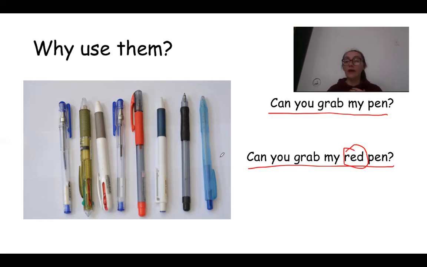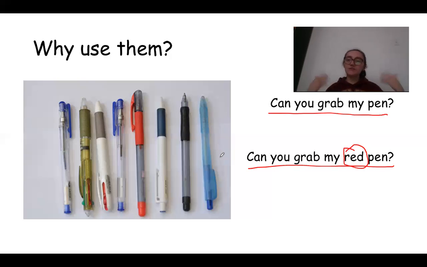So that's why we use adjectives in English, because they help us to focus on a certain kind of object, right? The red pen. Can you grab my red pen? Can you grab my brown coat?